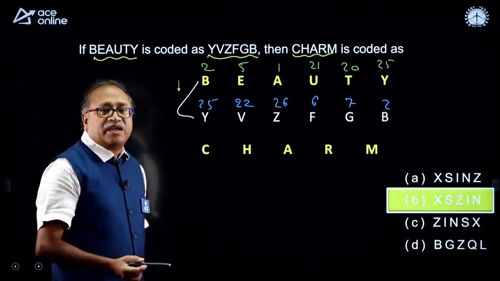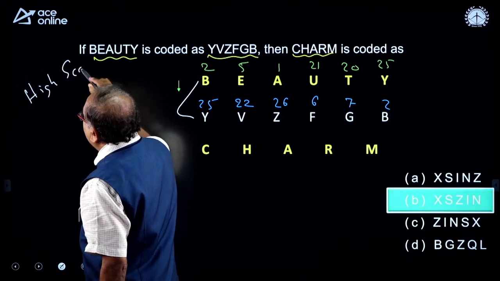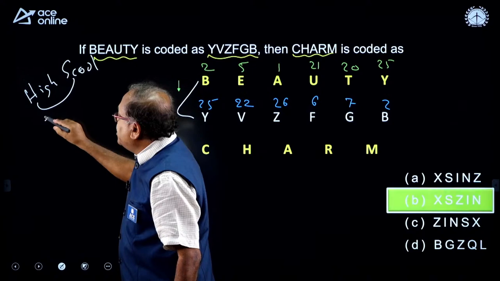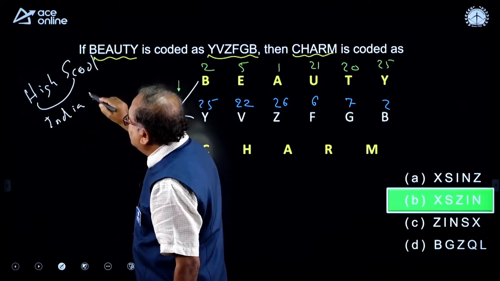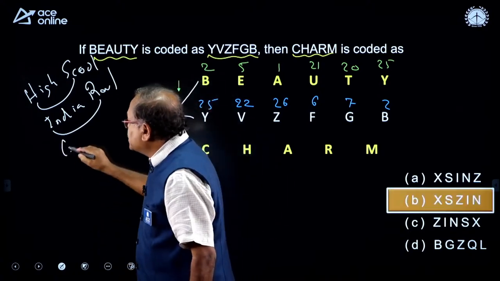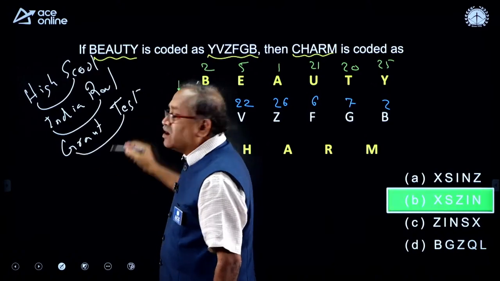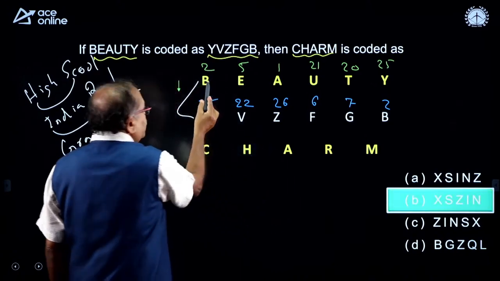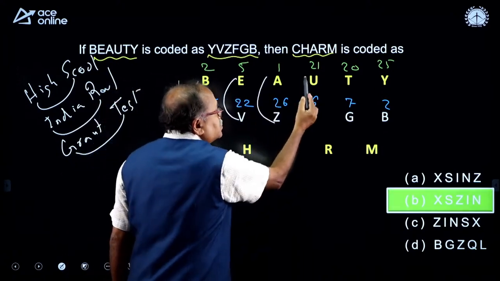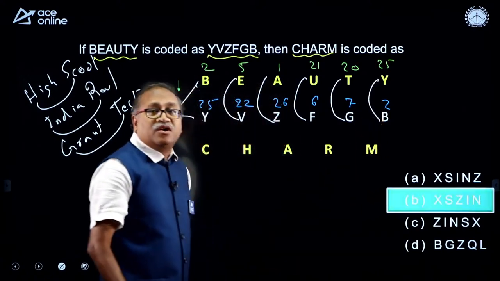B opposite is Y. I remember it this way: High School, H and S are opposite. Indian Railway, so I and R are opposite. Grand Test, so G and T are opposite to each other. The same way Boy, B Y, Evening Visitor, E V. So, A Z opposite, first U opposite, T Grand Test opposite, Y Boy opposite.